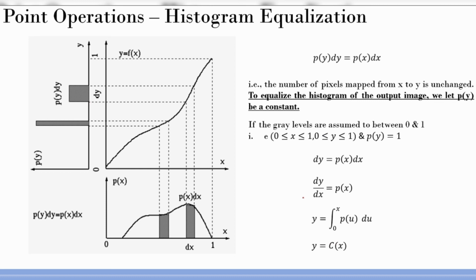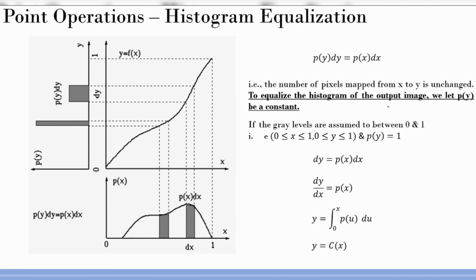Again I'm going back, because you should not lose out on the bigger picture. What essentially we did is, we are trying to stretch the histogram in such a way that it looks flatter. To do that, we can't change the structure of the image. That constraint should always be there to keep the structure of the image the same. That is why the area under the curve is kept constant. This is equal to this. So the overall distribution cannot change.